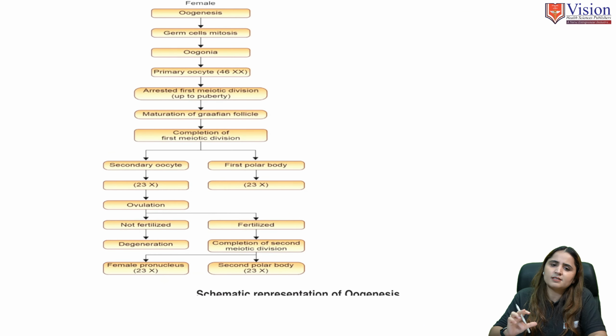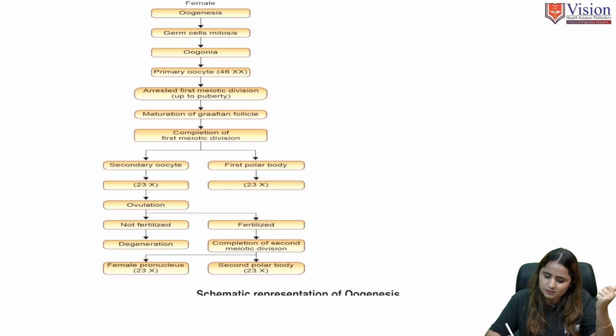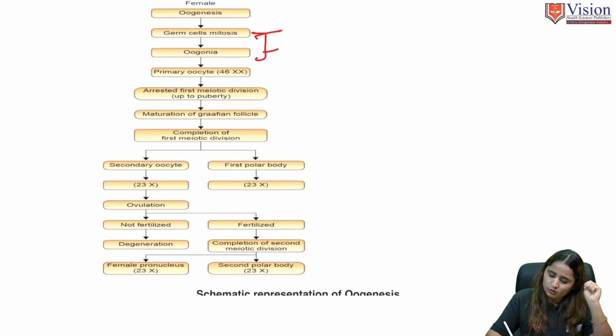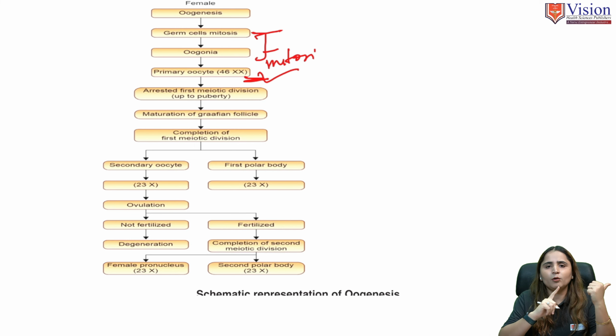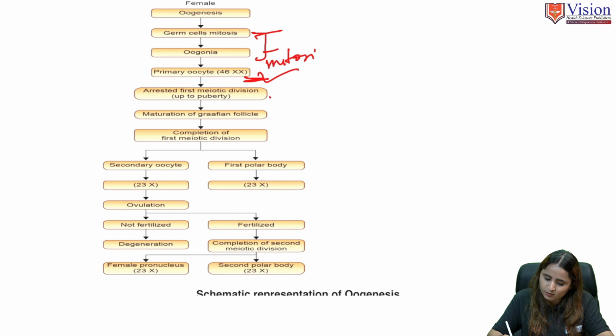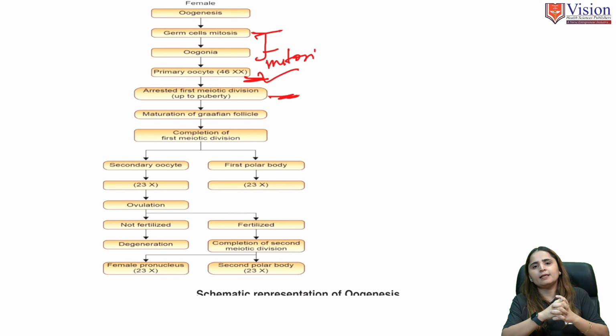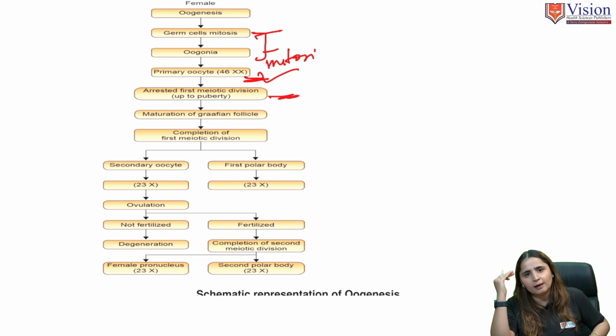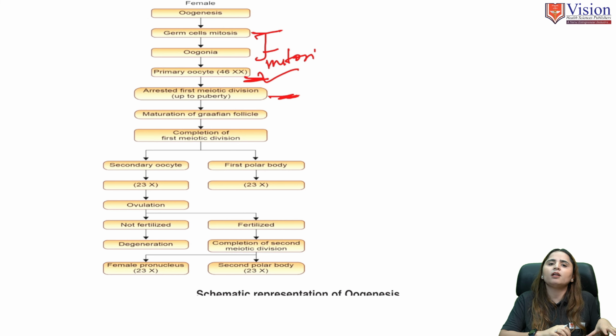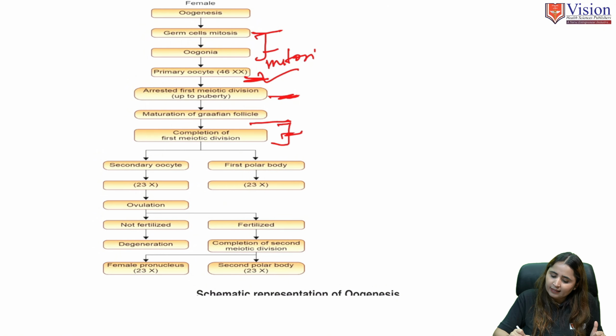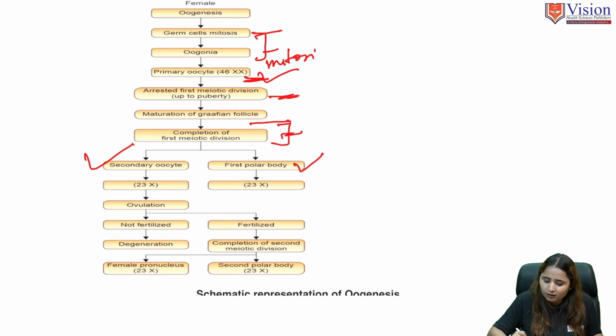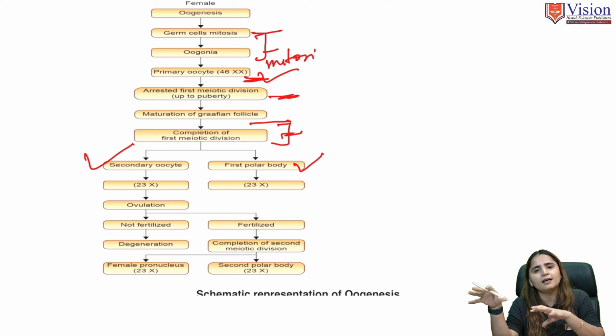Now let's recapitulate this oogenesis from the very first. The female primitive germ cells, that is oogonia, will undergo mitosis. After mitosis, primary oocytes start forming, and that primary oocyte will undergo meiosis I. But that meiosis I will not be completed, it will wait till the time of puberty, because for the completion of meiosis I, what do we need? We need the luteinizing hormone. And when meiosis I is completed, there is a formation of the secondary oocyte and the first polar body. And the secondary oocyte will again start meiosis II.